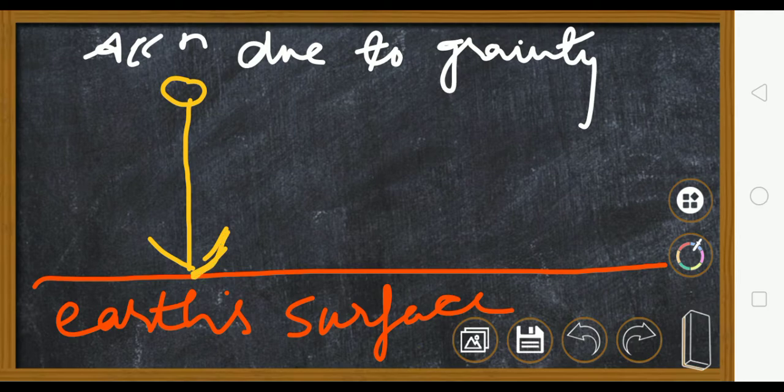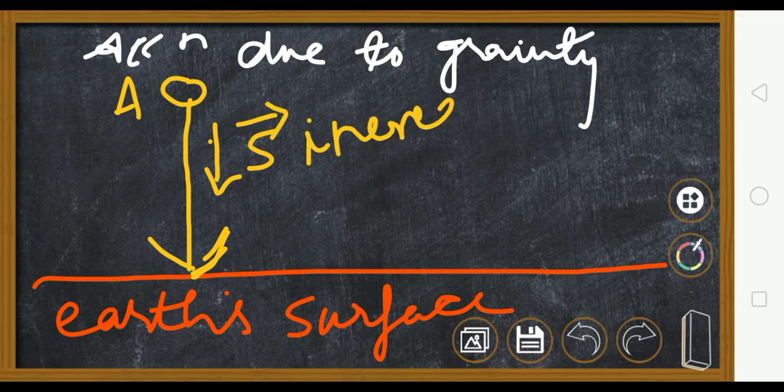towards the Earth's surface. You know why this body is going to come to the Earth's surface? Because Earth's gravitational force is going to attract it. Now slowly, as the body is coming down, it is coming nearer and nearer to the Earth's surface. So the Earth's gravitational force is going to increase, so its speed is going to increase. As it comes down, the speed, or rather the velocity, increases. Now because there is a change in velocity, there is acceleration also. This acceleration is known as acceleration due to gravity, and it is denoted as small g.